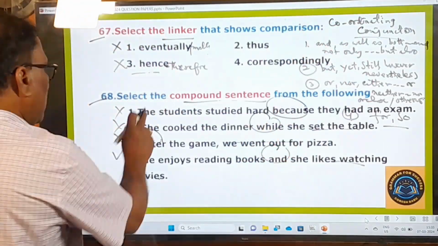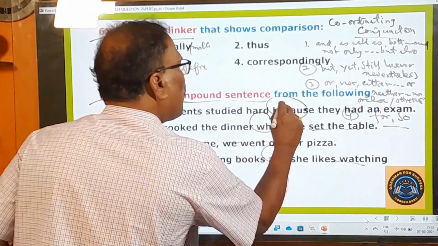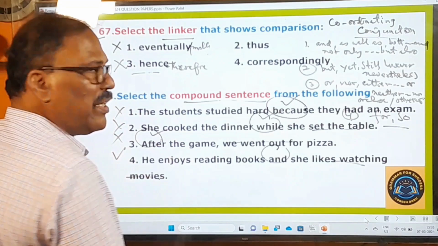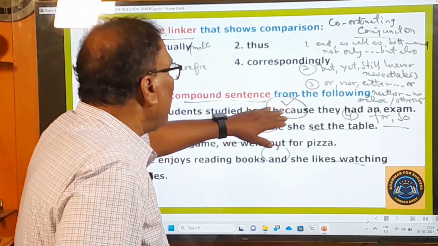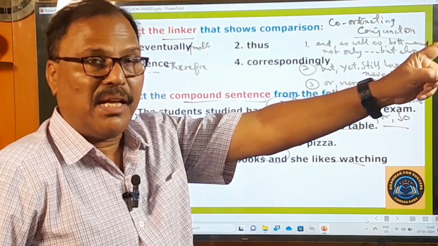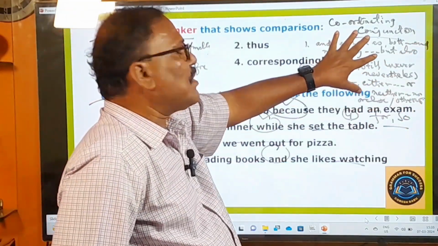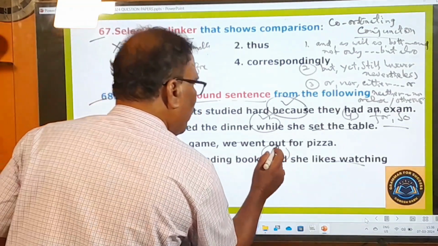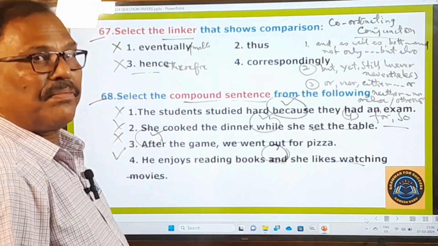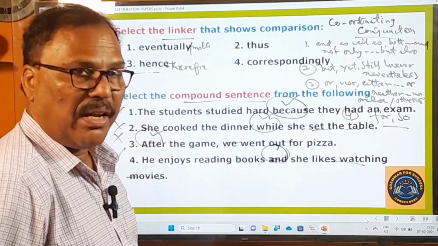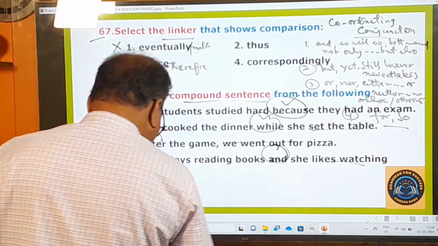In these three sentences, because is a subordinating conjunction, while is a subordinating conjunction, after is a subordinating conjunction, and subordinating conjunctions introduce only the complex sentences, and only the coordinating conjunctions will introduce the compound sentences. So only in the fourth sentence you find this and. Therefore the first three are wrong, only the fourth one is the right one. And now let's move on to other questions.